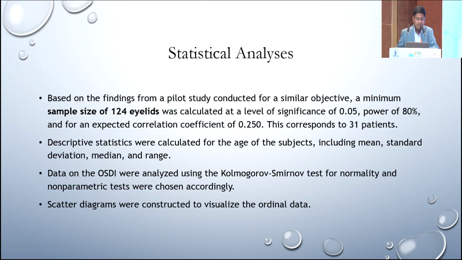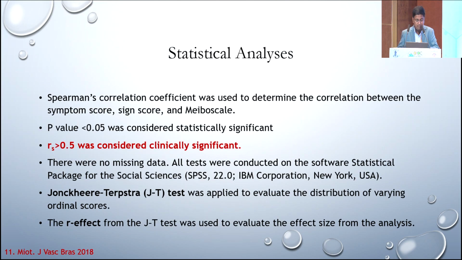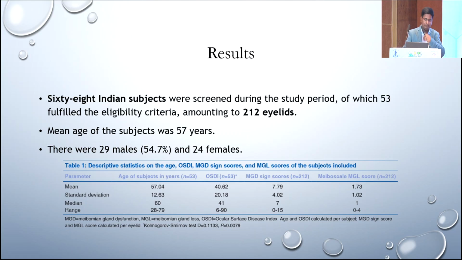A sample of 124 eyelids was calculated to be compared, and appropriate statistical tests were used. The Spearman's correlation coefficient was used, and greater than 0.5 was considered clinically significant. The Jonckheere-Terpstra JT test was applied to evaluate the distribution of varying ordinal scores, and the r effect was used to calculate the effect size. So 68 Indian subjects and 212 eyelids were assessed.